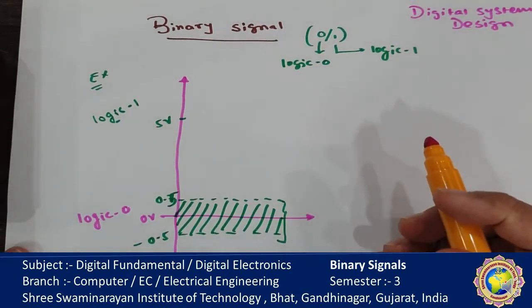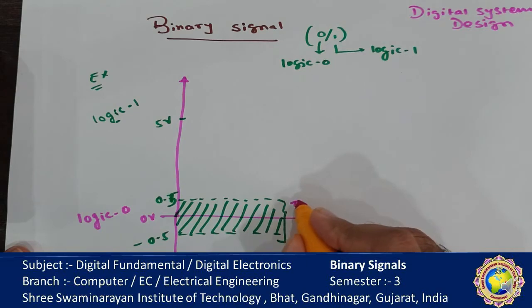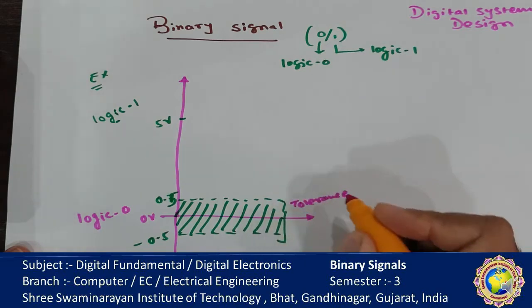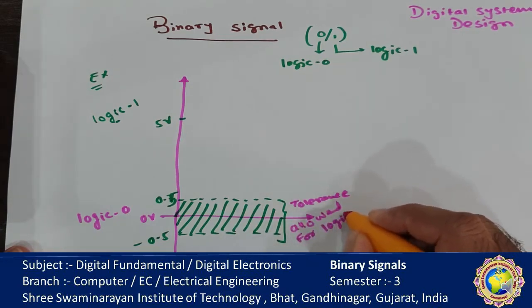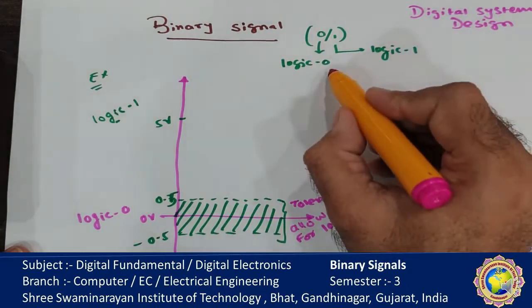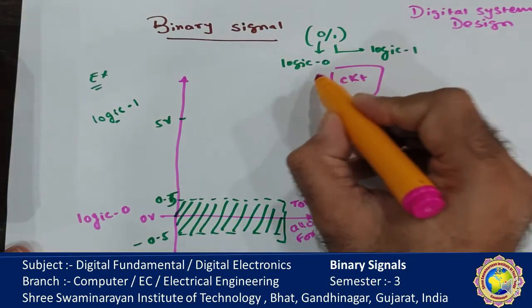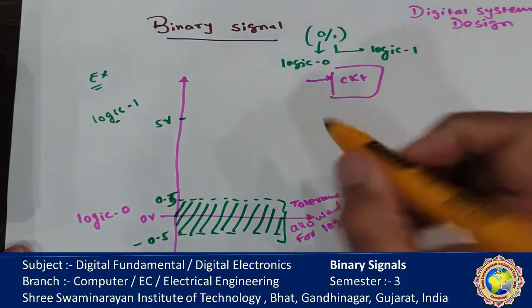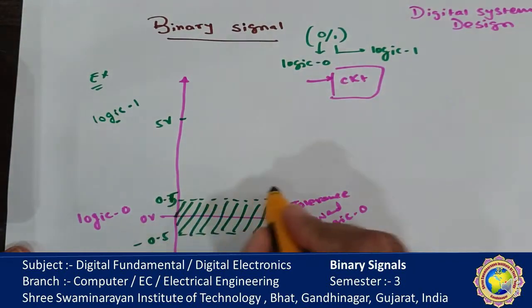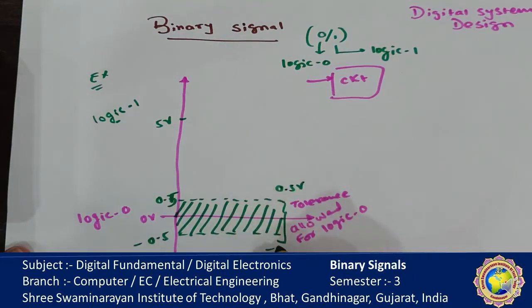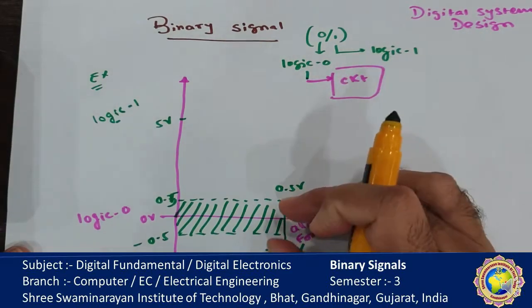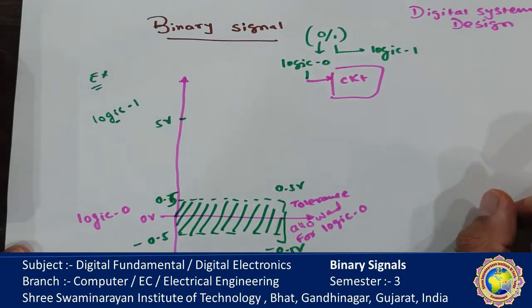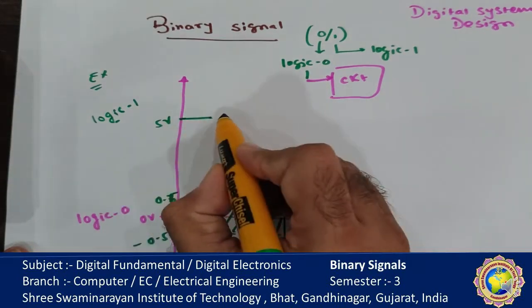This is called the tolerance allowed for logic 0, and the tolerance is 1 volt.